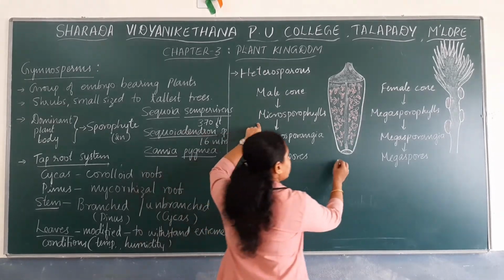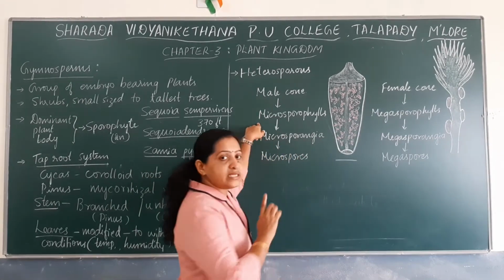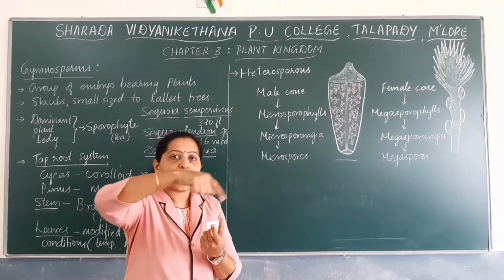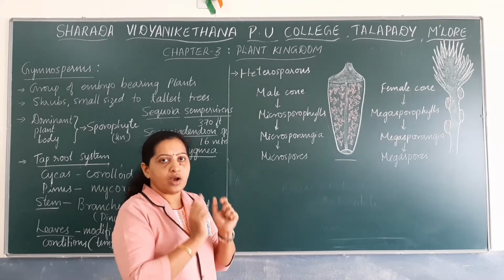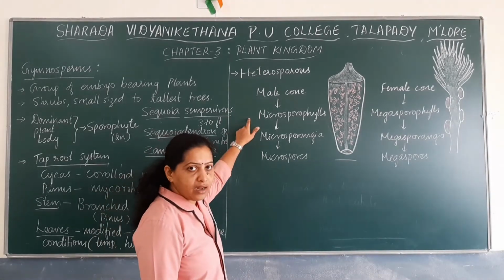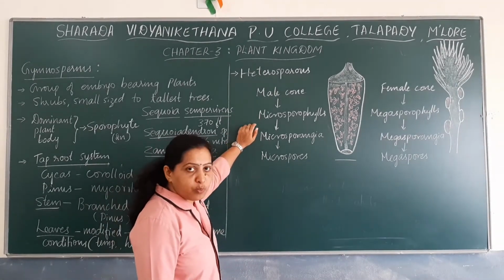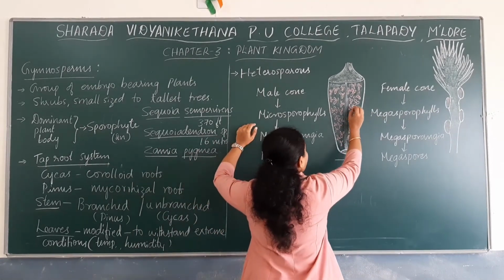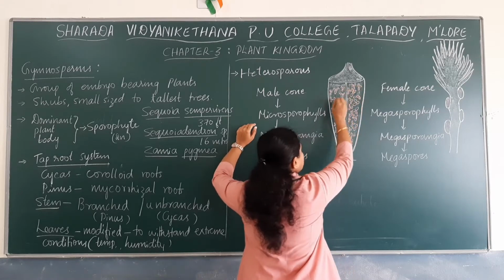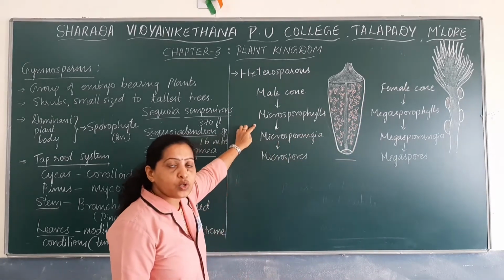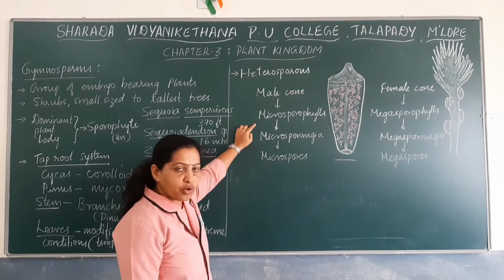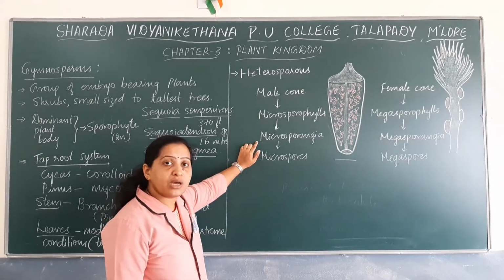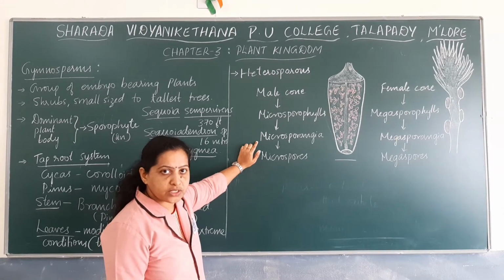So this is a single microsporophyll. Many such microsporophylls are spirally arranged around the axis to form a male cone. Each microsporophyll has many microsporangia arranged on it. Each microsporangium produces a large number of microspores.